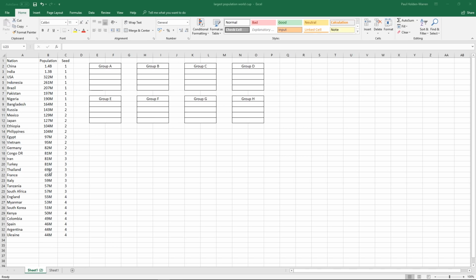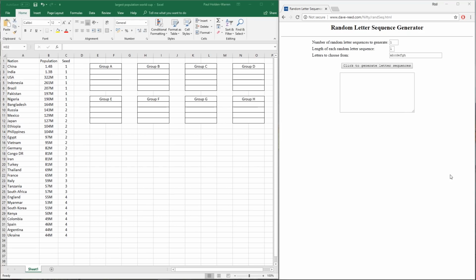So they're going to be coming out of the hat first of all. As you can see, we've got the random letter generator on the right hand side, and the first nation out will be China, who have gone into Group A. Group D is India. Group C will have USA in there. By the way, the populations are done by 2017 estimates according to Wikipedia. Indonesia going into Group H. Group E will have Brazil.